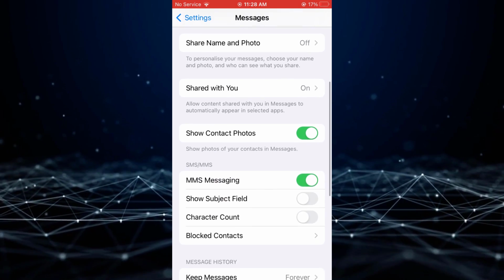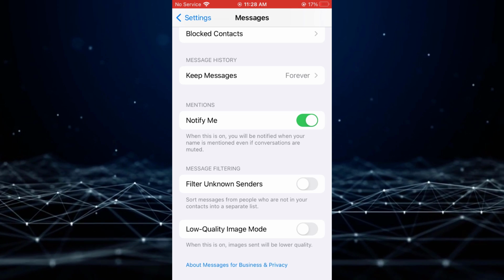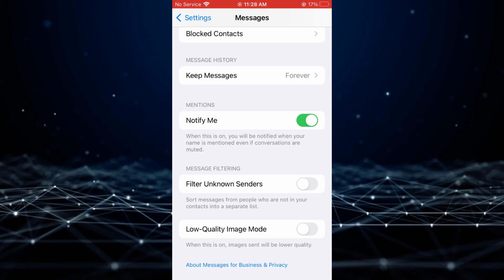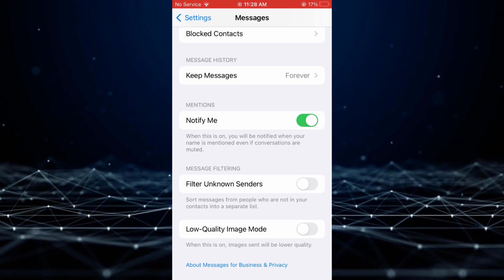Scroll down and find Filter Unknown Senders. Turn this feature off to prevent potential messages from being filtered into a separate list and potentially missed.